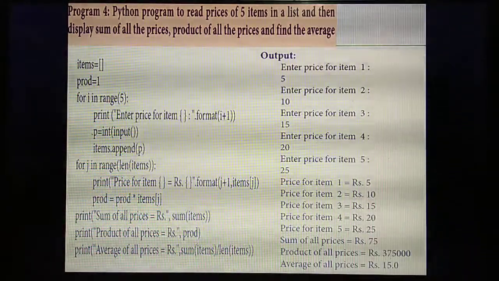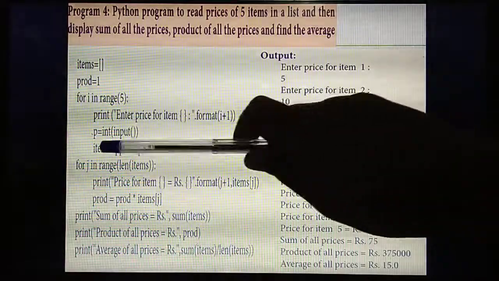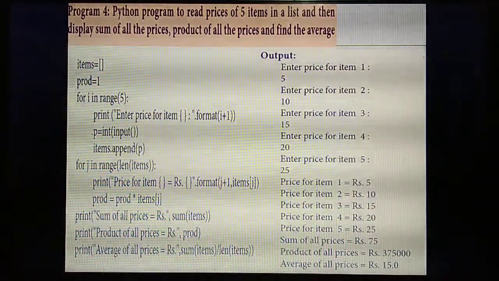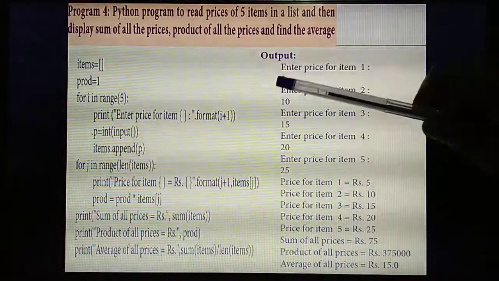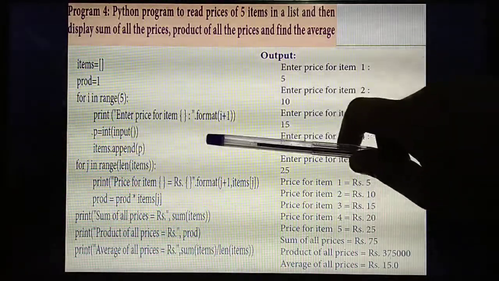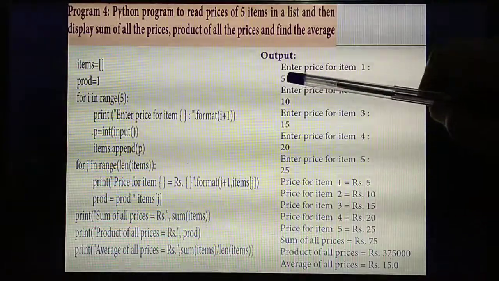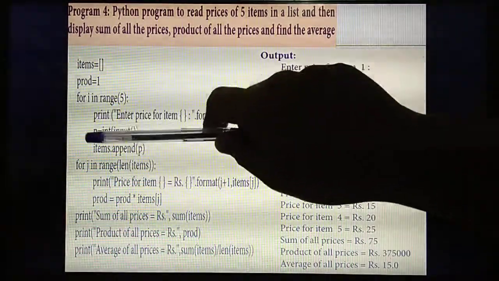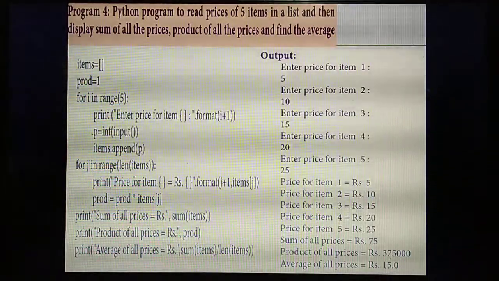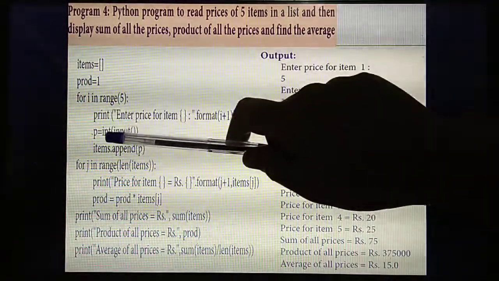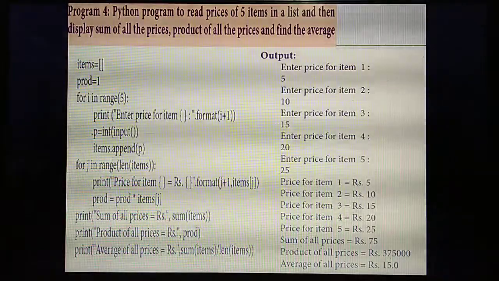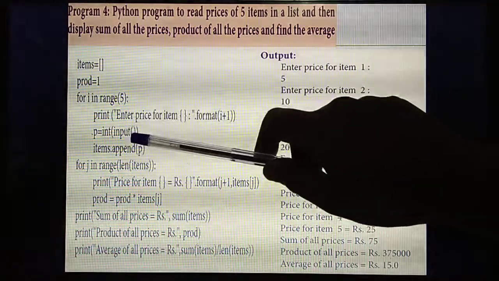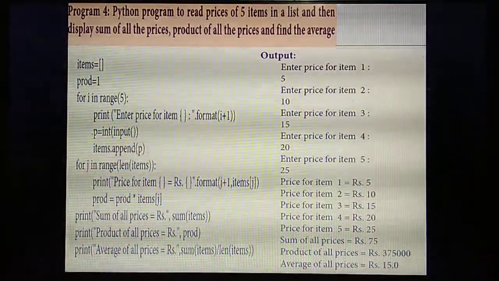Next, you need to enter the price for each item, isn't it? So you need to give input. For that, you are going to create another variable, p. What's the use of this variable? Here see the output: enter price item 1, item 2, item 3. It will display like this. So you need to enter these values, isn't it? The value has data type int. For that, you are going to create a variable called p, with int input function. Understand? So whatever inputs you are giving, that input will go to here.